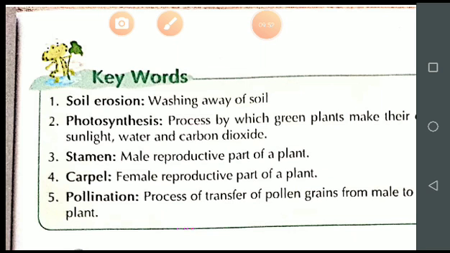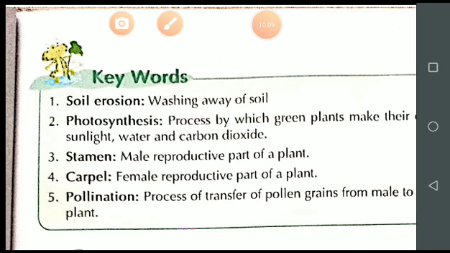Now next, the ovary. At the bottom of the style is the ovary. Inside the ovary are ovules, or you can say egg cells.